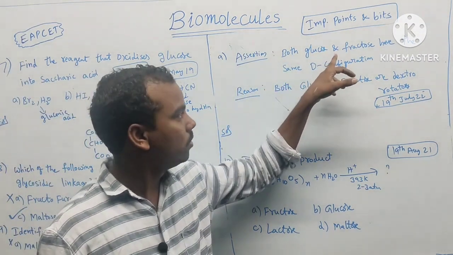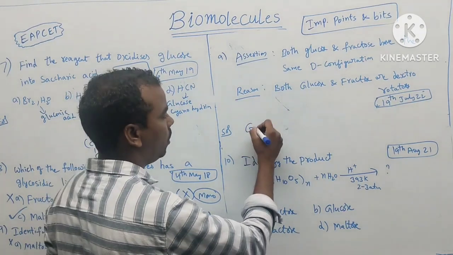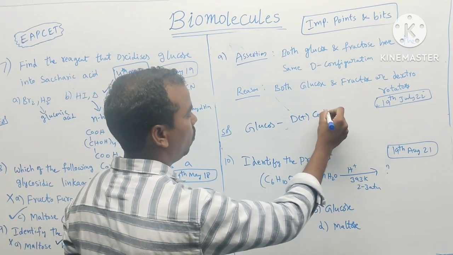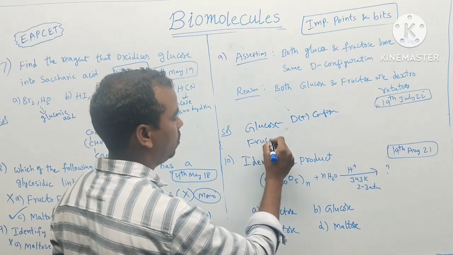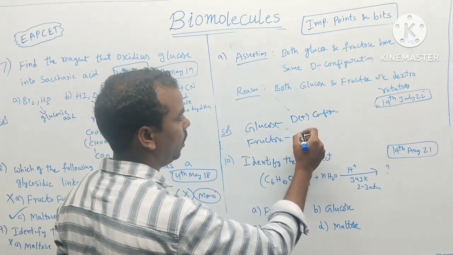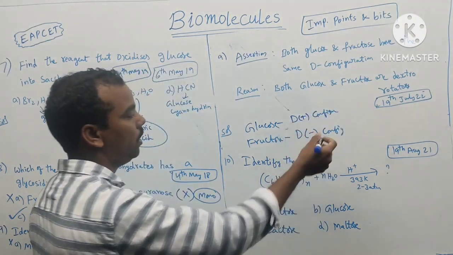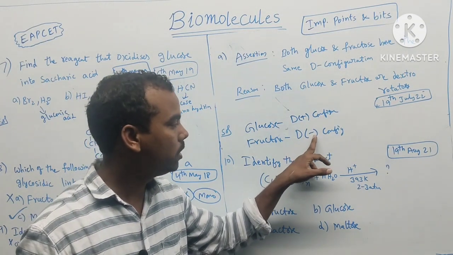Assertion: both glucose and fructose have the same D configuration. Glucose has D plus configuration, but fructose has levo configuration, D minus. D plus means dextro, D minus means levo.